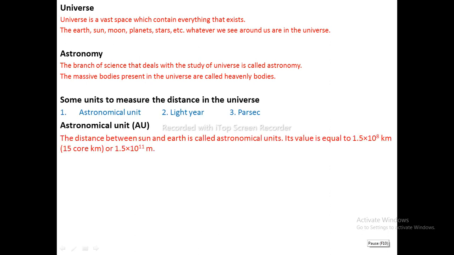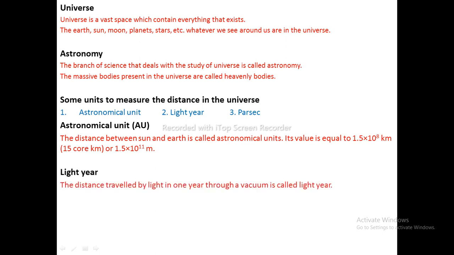Astronomical unit. The distance between Sun and Earth is called astronomical unit. Its value is equal to 15 crore kilometer or 1.5 × 10^11 meter. Light year. The distance traveled by light in 1 year through a vacuum is called light year.